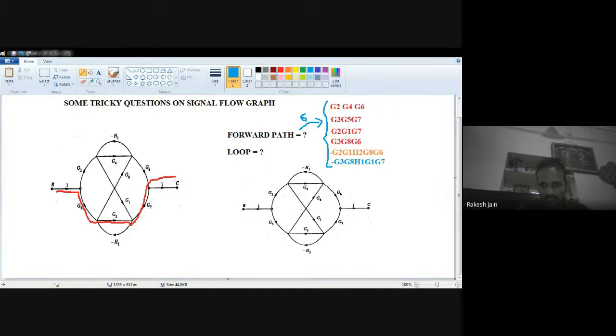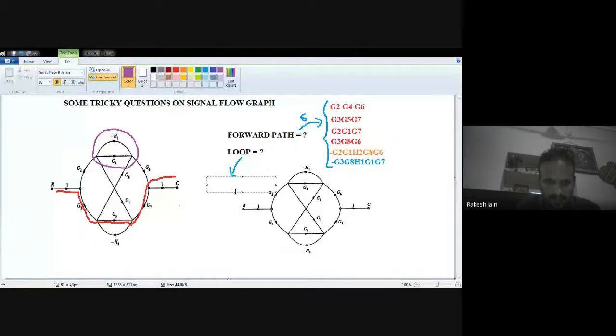G4H1, minus G4H1, is directly a loop. The second one, G5H2, we can easily find, is also a loop. Now we have to see whether any other loop is present. First of all, how many loops are present? The first loop is very easy: the topmost loop, G4H1, a closed path. So I write down loop one as minus G4H1. It is very easy to find.